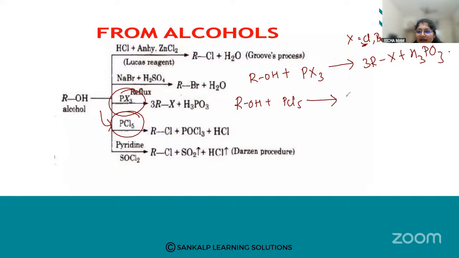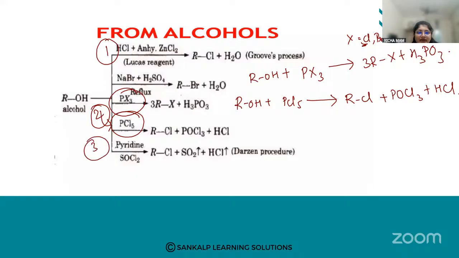I am going to get RCl plus POCl3 plus HCl. So this is another method of preparation of haloalkanes. This is the second, with phosphorus trihalides, and that is with pentahalides.